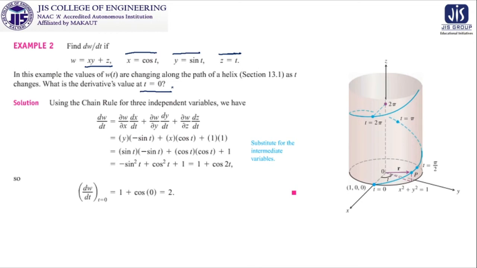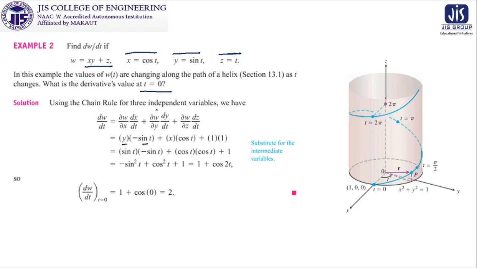So dw/dt is equal to del w del x dx/dt plus del w del y dy/dt plus del w del z dz/dt. Now nothing is remaining, because we can calculate del w del x, where w is equal to xy plus z. If we differentiate w partially with respect to x, we get y here, and the z term is 0. That is why it is y. Then dx/dt obviously will be minus sin t.